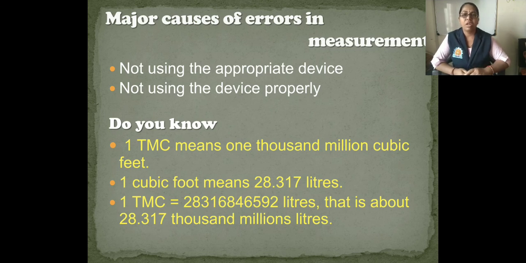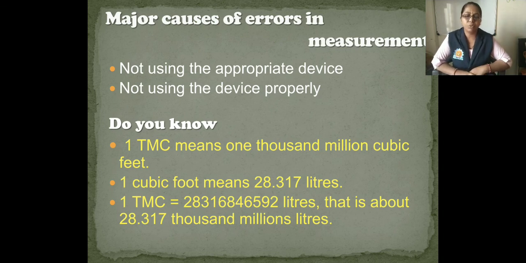For example, suppose you have to measure the length of a table. You have to measure the length by using a scale or a tape. If you don't know how to use that tape for measurement, that causes an error in that measurement. So these are the 2 errors in measurement.